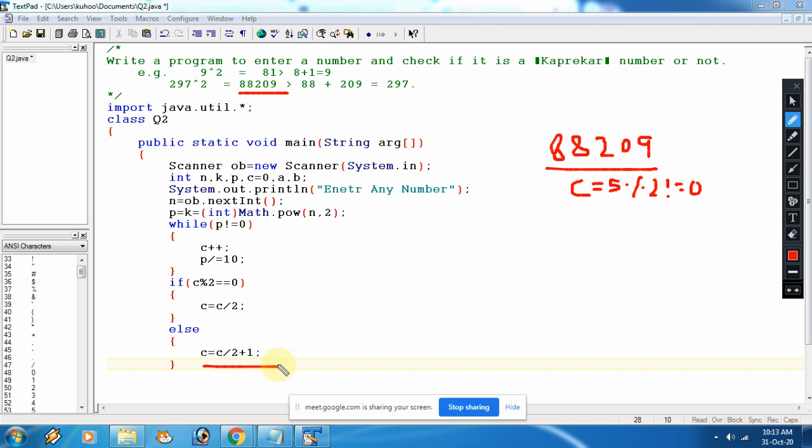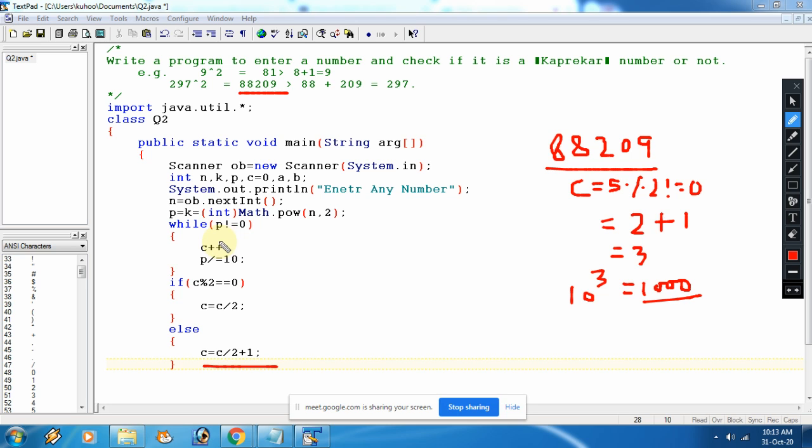What is happening in this part? First of all, 5 upon 2 you are getting 2, that's the whole number, then plus 1, so ultimately you are getting 3. Now after that, you will find 10 to the power 3, that is 1000. See, this is very easy working I am telling you. No need to use any for loop, all these things.